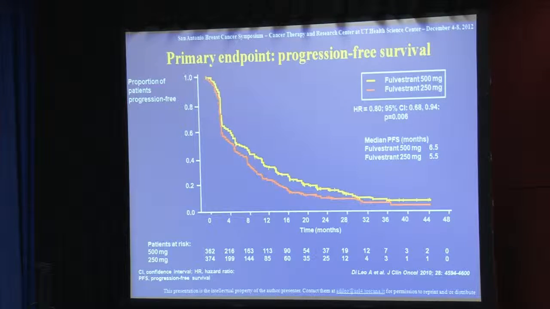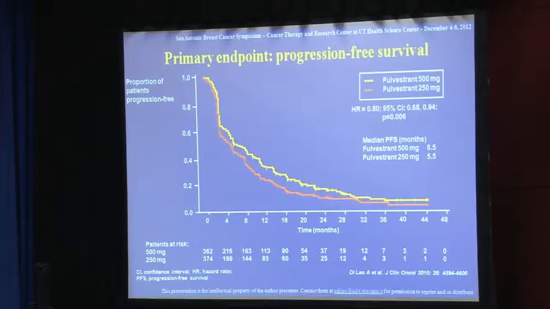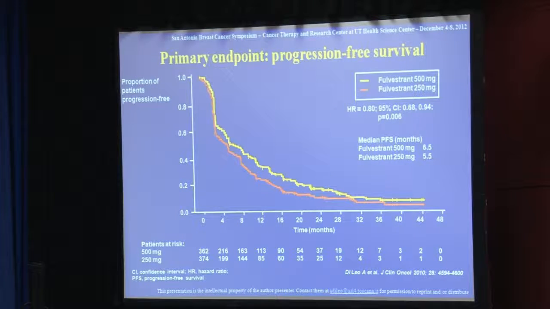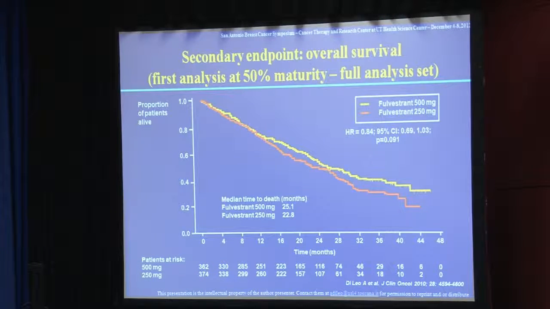These are the results that we presented here in San Antonio 3 years ago regarding the progression-free survival analysis of this clinical trial. And as you can see, at that time, we showed that fulvestrant 500 is superior to fulvestrant 250, and this superiority is also statistically significant, with the hazard ratio at 0.80 and p-value of 0.006. At that time, we presented also the overall survival analysis.